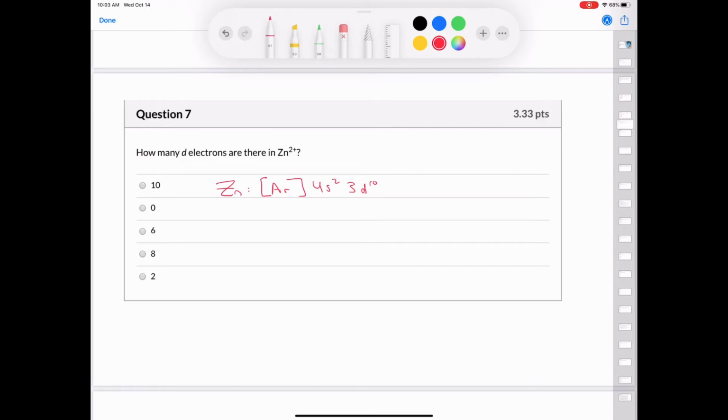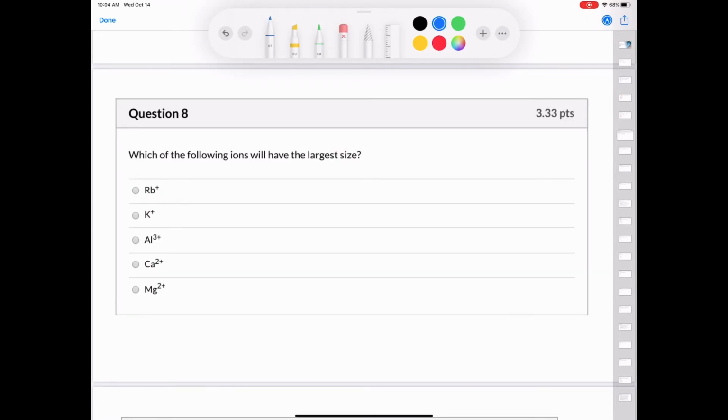But when we lose 2 electrons, we're going to lose them from the orbital that has the highest principal quantum number. So we're going to lose the electrons from the 4s orbital. And so zinc 2+ is going to be argon and then 3d10, and so it will have a total of 10 d electrons.